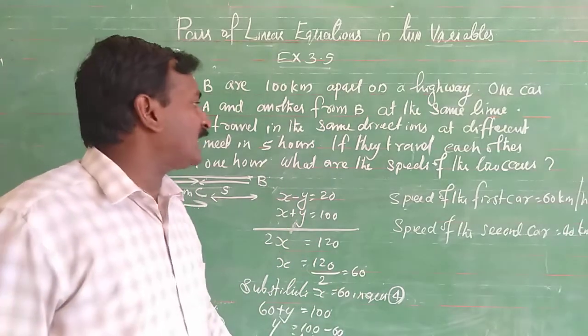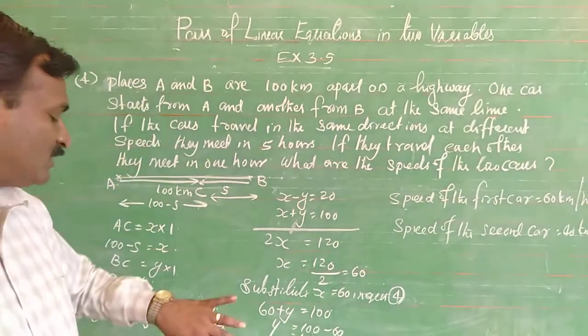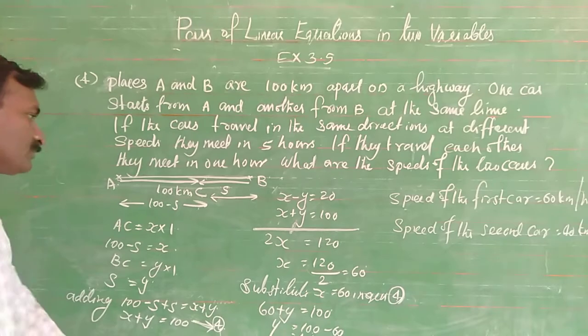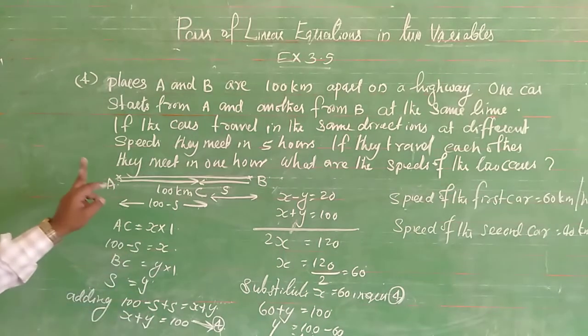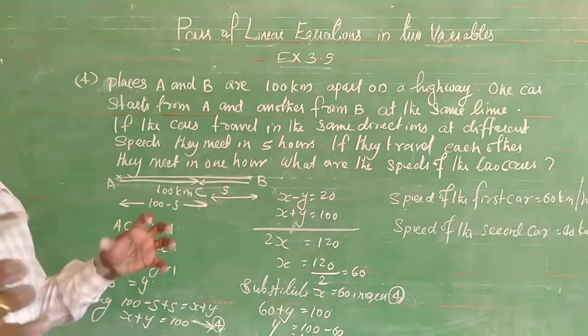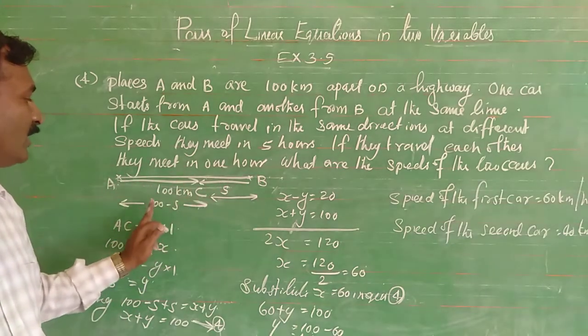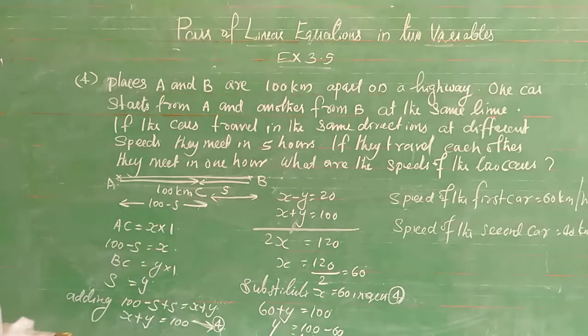Now according to the second condition, if they travel toward each other, they meet in 1 hour. What are the speeds of the cars? Here the first car starts from A, the second car starts from B, coming together. The total distance is equal to 100. The first car travels 100 minus S, the second car travels S kilometers.